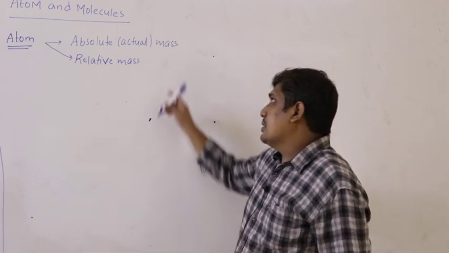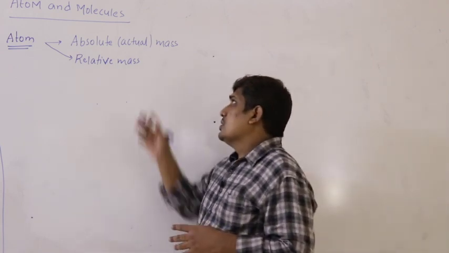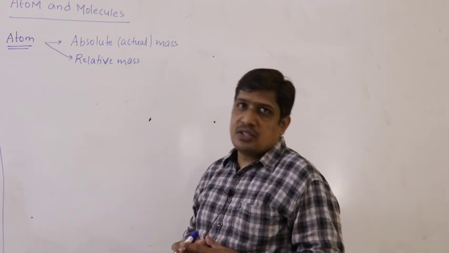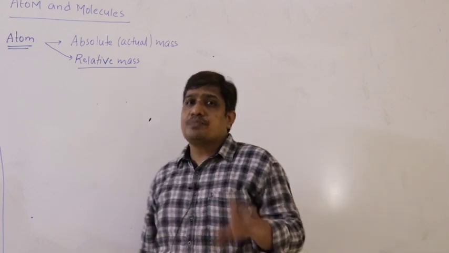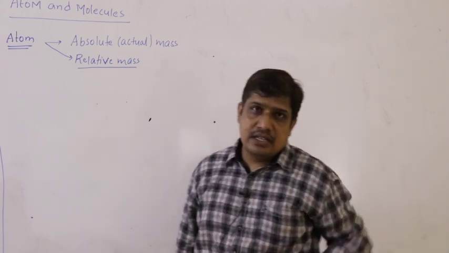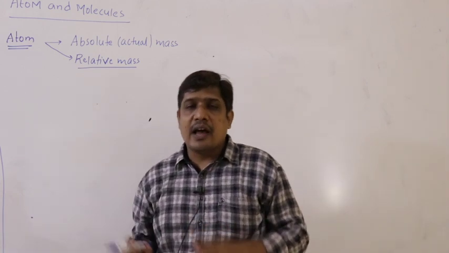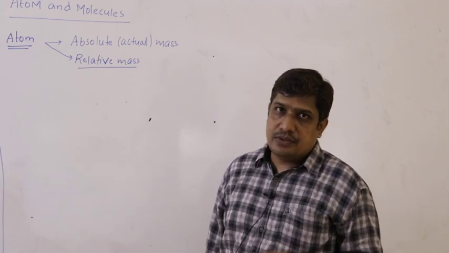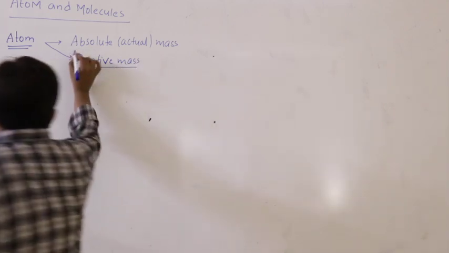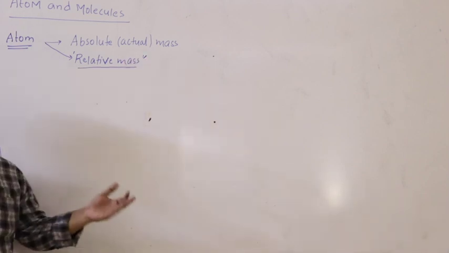So try to understand the difference between absolute mass and relative mass. So absolute mass is nothing but actual mass of the atom. Relative mass is mass with respect to some standard or reference element. So what we are going to study is relative mass, mass of an element with respect to some standard or reference element.